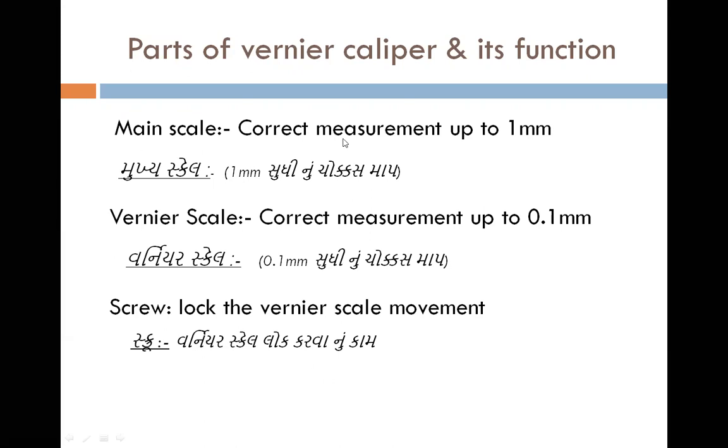મુખ્ય સ્કેલનું ફંક્શન છે રીડિંગ લેવાનું. It can measure up to 1 mm. વર્નિયર સ્કેલનું બી ફંક્શન છે રીડિંગ લેવાનું. It can measure up to 0.1 mm. Screw, so it is the part which is locking the vernier scale.